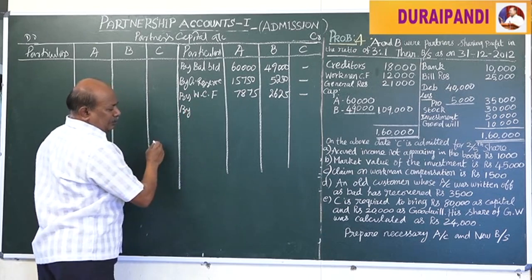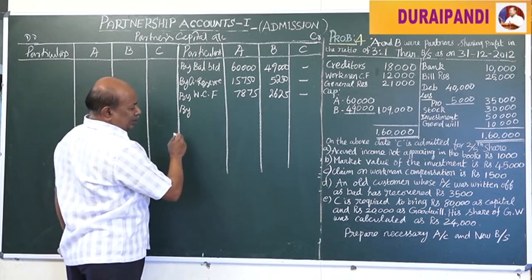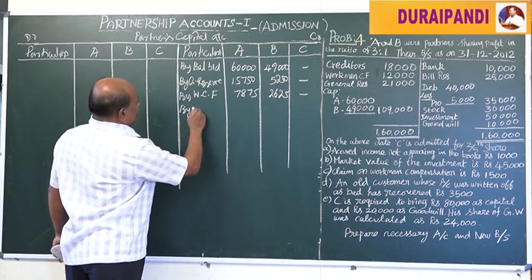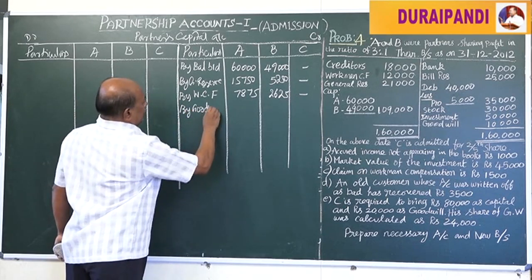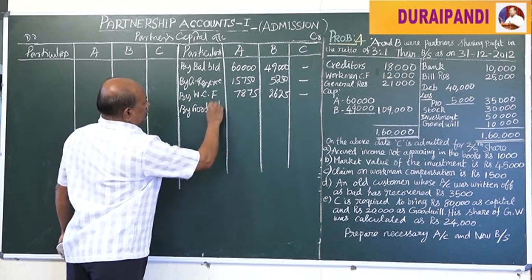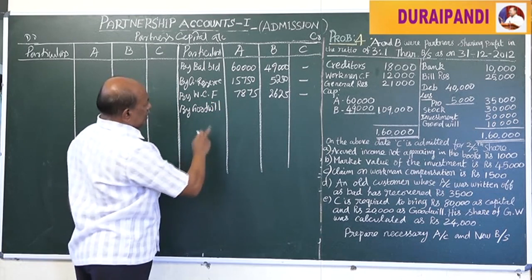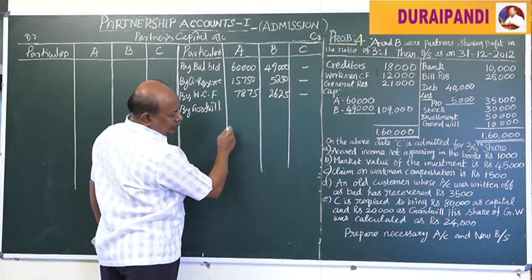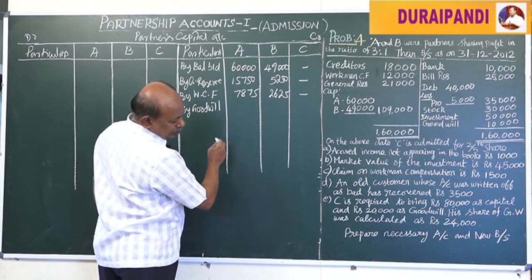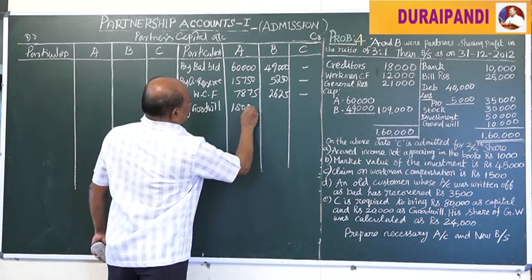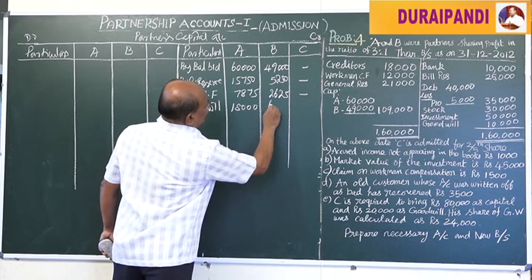The value of goodwill raised in the books should be credited to the old partners. Goodwill account, that is 18,000: here 6,000.